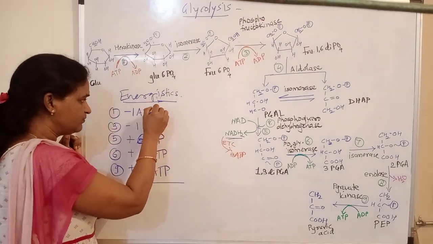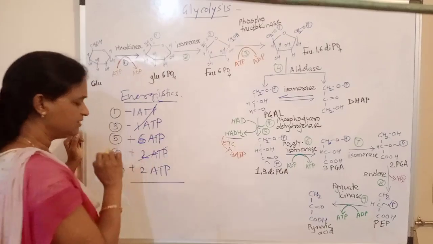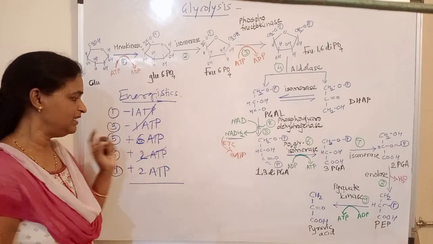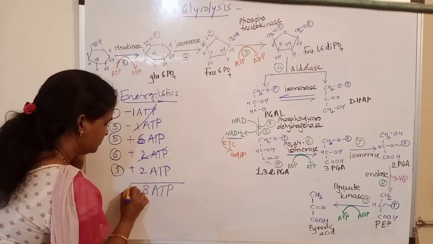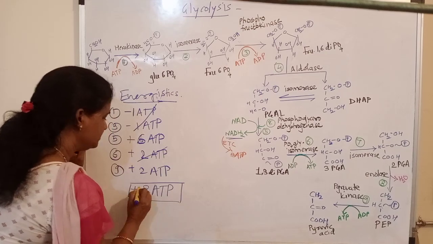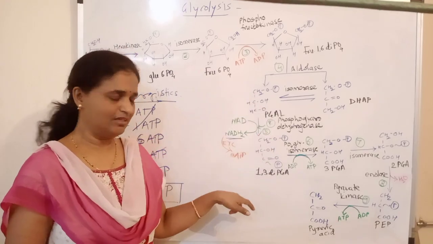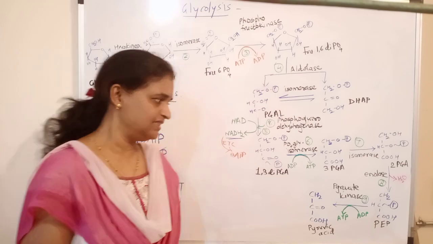That 2 ATP should be given, so for this, these 2 ATP are returned back. So the net gain of ATP in the glycolysis is only 8 ATP molecules. So that is the energetics of the glycolysis. From a single glucose, when the single glucose enters into the glycolytic pathway, it is converted to 8 ATP and the final product is pyruvic acid.